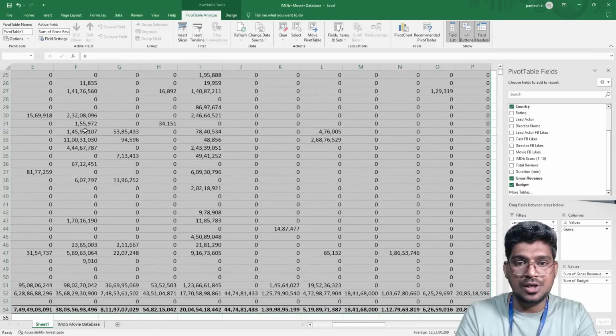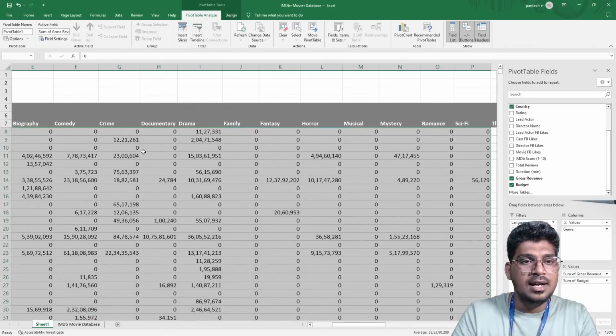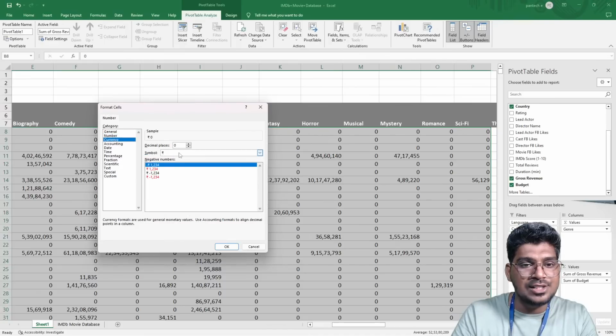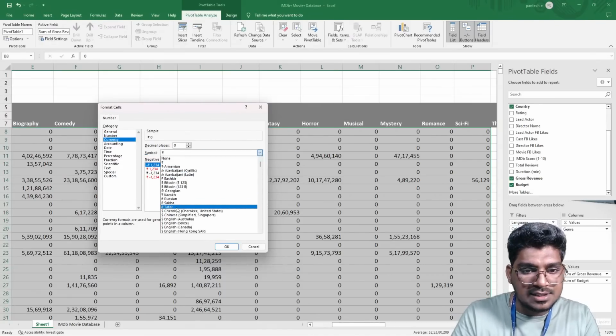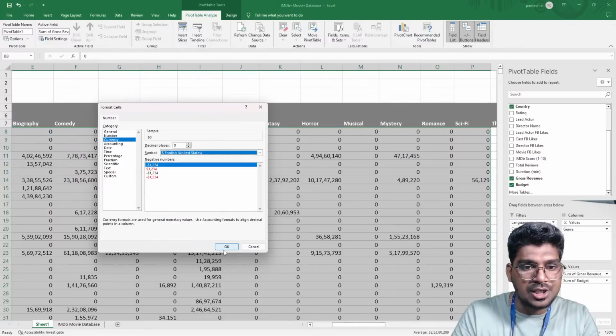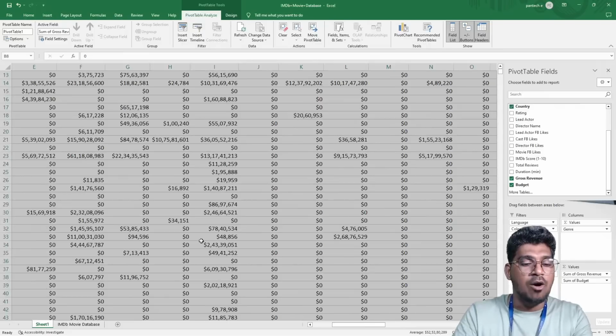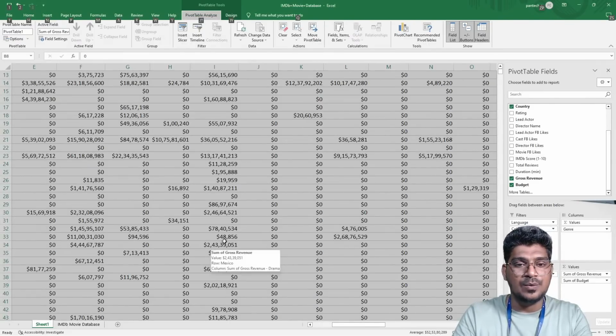Press Control Shift and select all here, right click, choose Number Format and select this. I have selected currency, and this is actually a dollar, because of it that is missed. So for that I'm going to select United States and select this one. Now you can see all this is in a currency format.